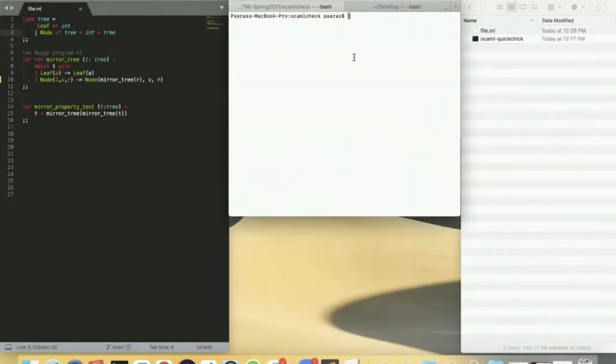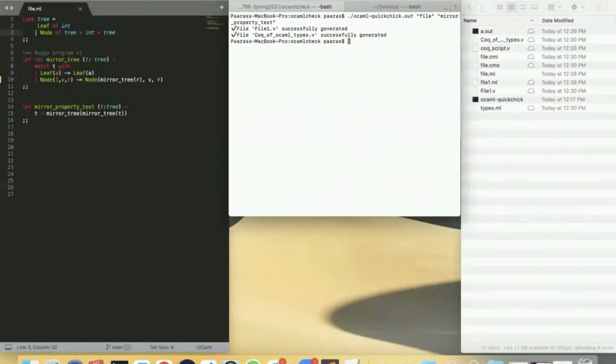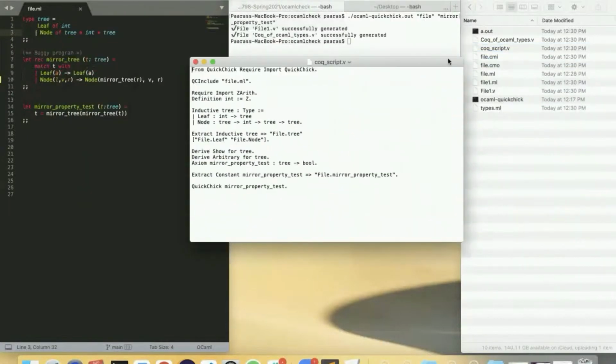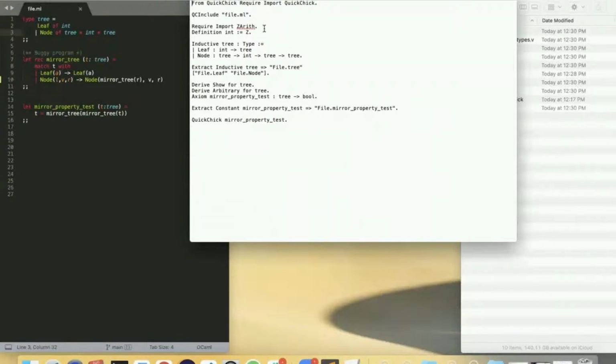So I'm going to be running this executable here called OCaml QuickCheck. This is the executable of the tool we developed. It takes two arguments. The first argument is the name of the file, which here is file. The second argument is the name of the property test. So running this executable with these two arguments, it generates a file called coqscript.v. I'm going to open this file, and as you can see, this file contains the Coq script that we will be executing finally to run the property-based test.